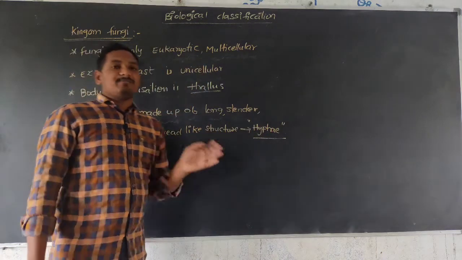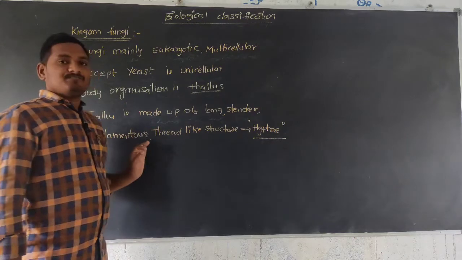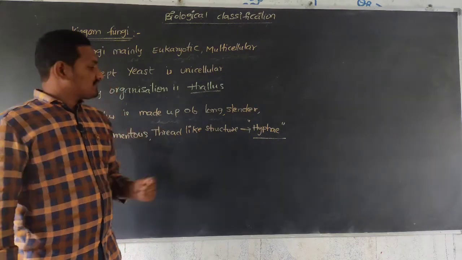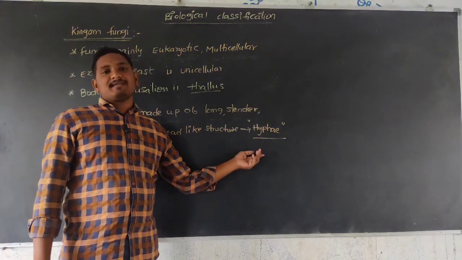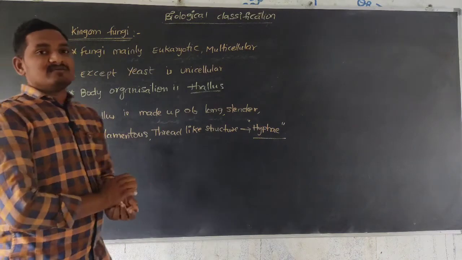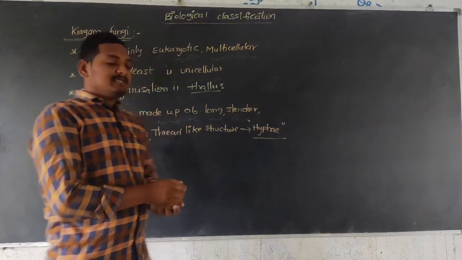So the fungi body is mainly filamentous, long, thread-like and slender. These structures are called hyphae, and a group of hyphae is collectively known as mycelium.